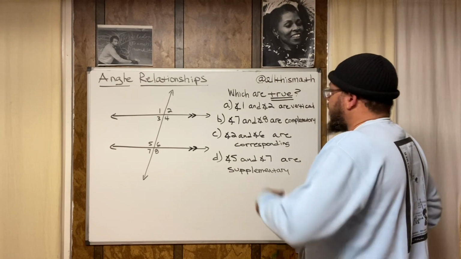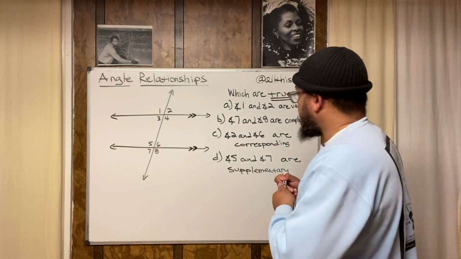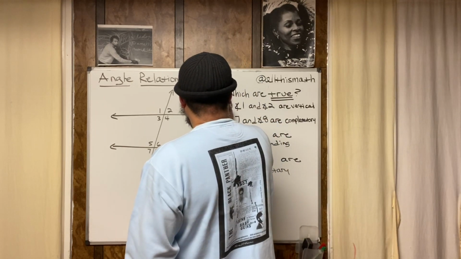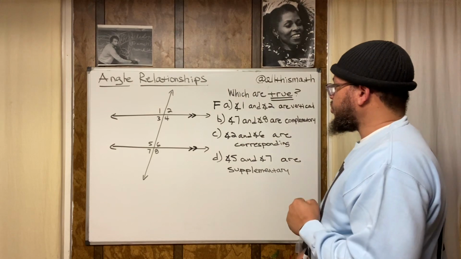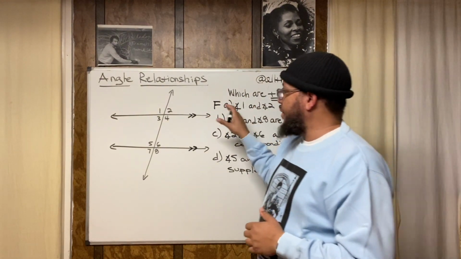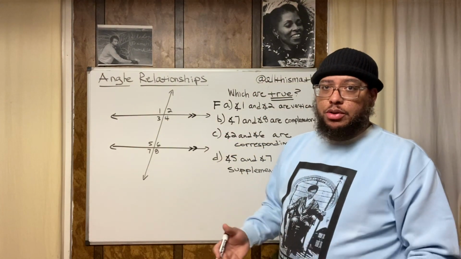So we know that angle 1 and angle 2 are not vertical. So let's do this. I'm going to put an F up here, because that's false. Angle 1 and angle 2 are not vertical, so that means that's false. Angle 1 and angle 2 are adjacent, so they can't be vertical.